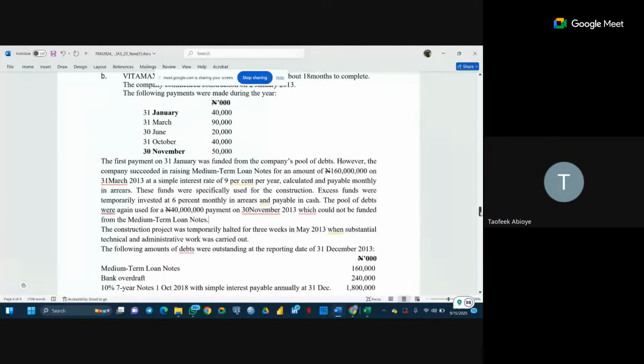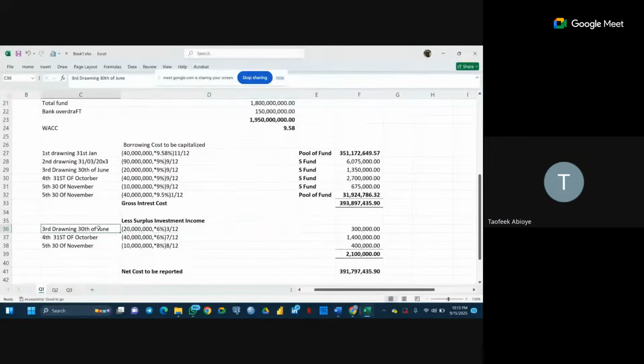Okay. Now, did you also consider that this 160 million was made available to us at a particular date? Yes. Now, look at the date here. So the 160 million was made available to us after our first drawing, which means that once we withdraw that second drawing, what we have left is not up to 160 million.